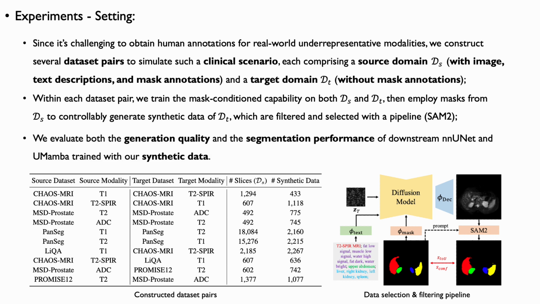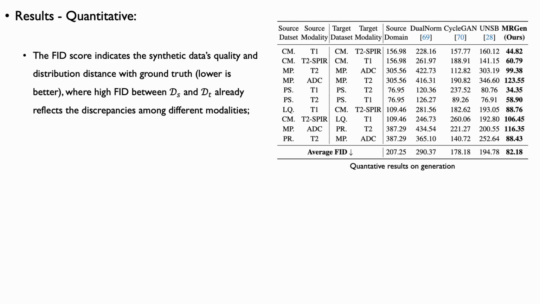Finally, we assess both the quality of the generated data and the segmentation performance of downstream models, NNUNet and UMamba, trained on this data, thereby providing direct and indirect evidence of MRGen's effectiveness. Regarding the experimental evaluation, we begin with quantitative results.